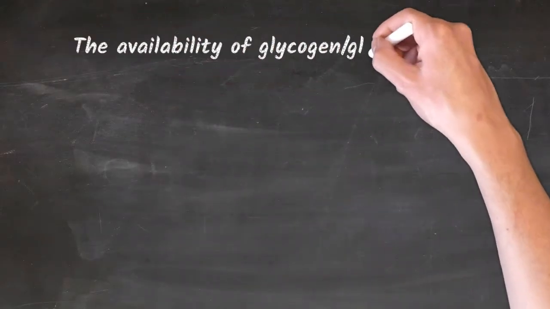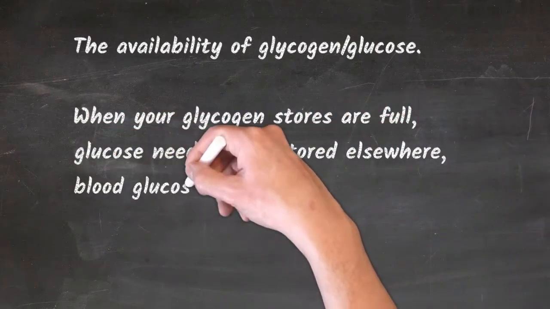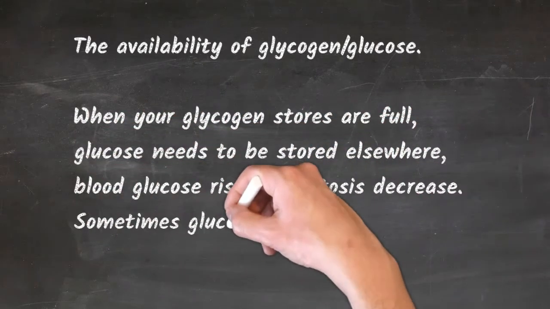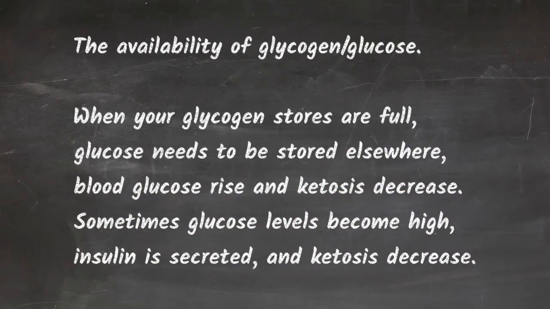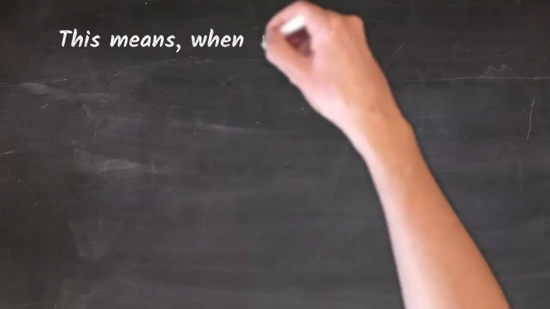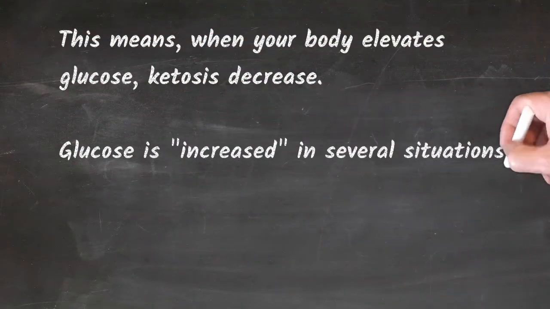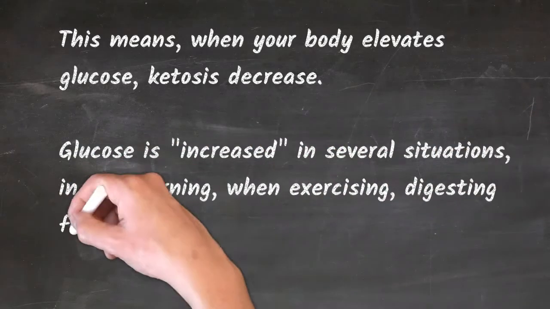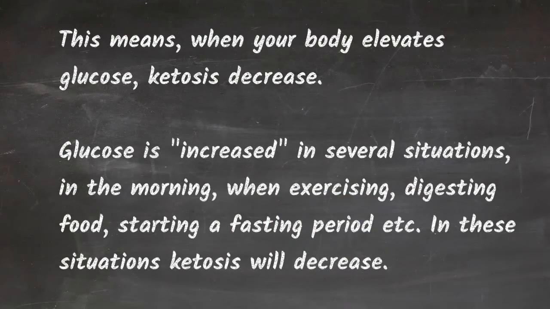The availability of glycogen and glucose. When your glycogen stores are full, glucose needs to be stored elsewhere, blood glucose rises and ketosis decreases. Sometimes glucose levels become high, insulin is secreted, and ketosis decreases. This means, when your body elevates glucose, ketosis decreases. Glucose is increased in several situations: in the morning, when exercising, digesting food, starting a fasting period, etc. In these situations, ketosis will decrease.